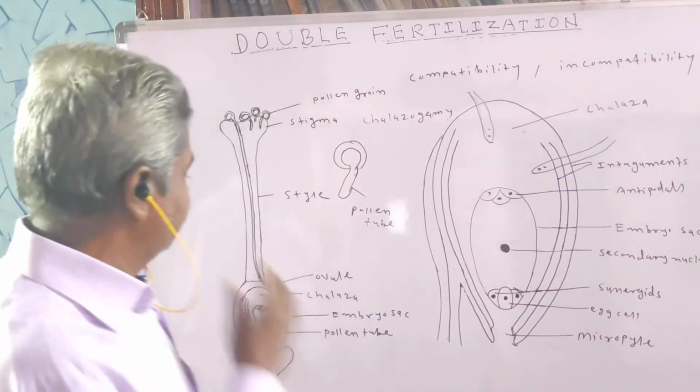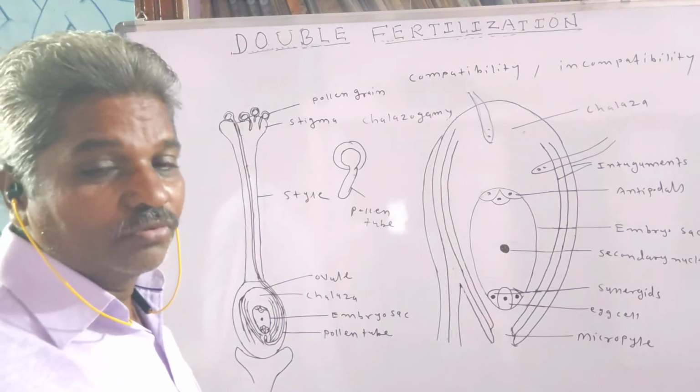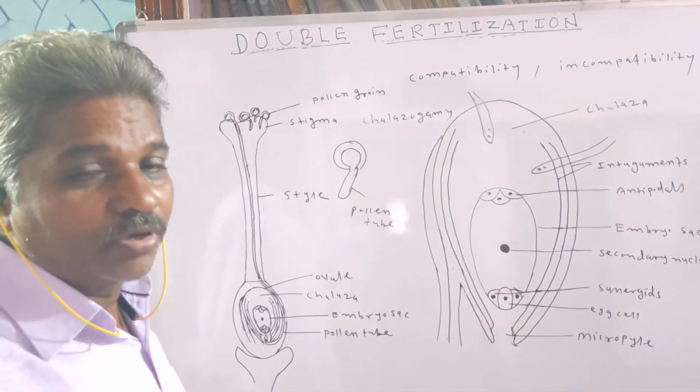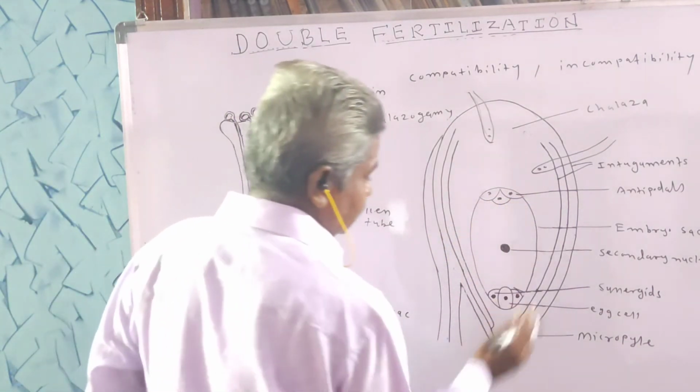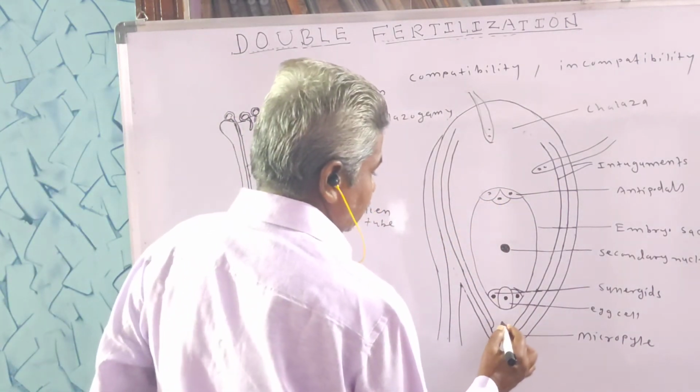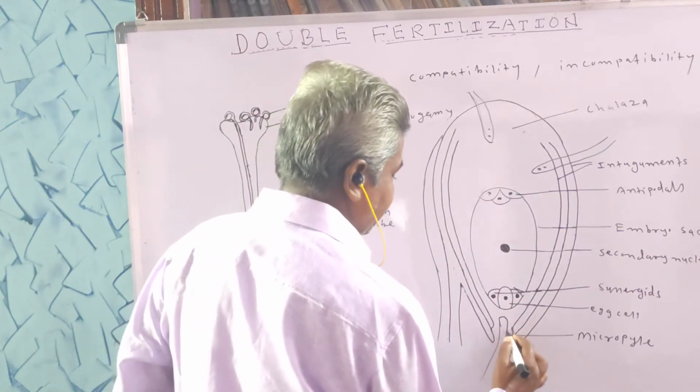The pollen tube carries the two male gametes, and these two male gametes are non-motile. When the pollen tube enters the ovule, it carries two male gametes at its tip.